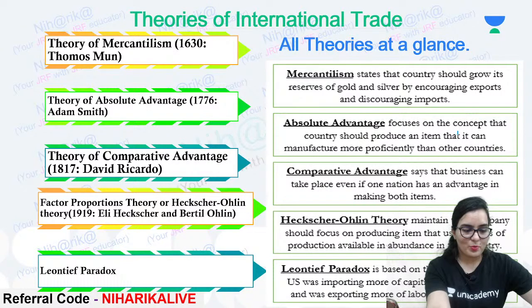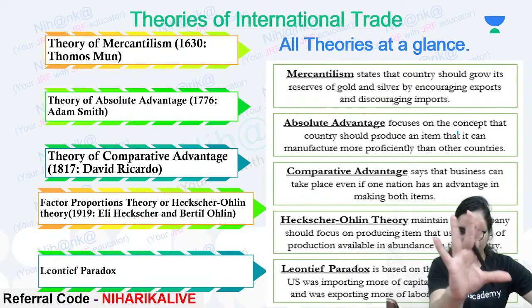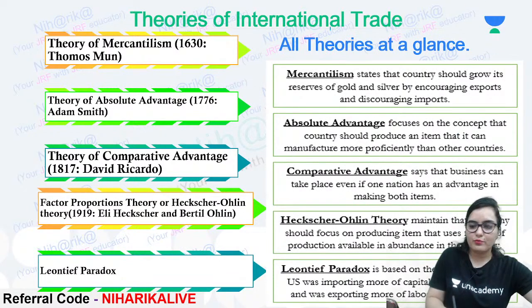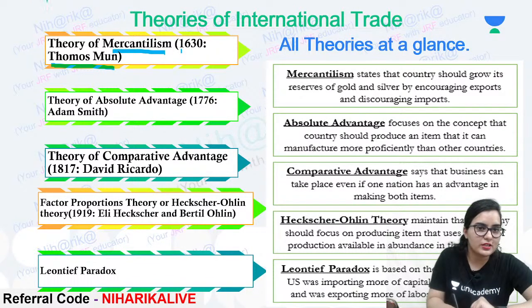Okay, our next topic will be theories of international trade. So let's see, how many theories are there in total? There are 5 theories which we have to study. First is the theory of mercantilism. The theory of mercantilism is given by Thomas Munn. How does the question come in our exam?